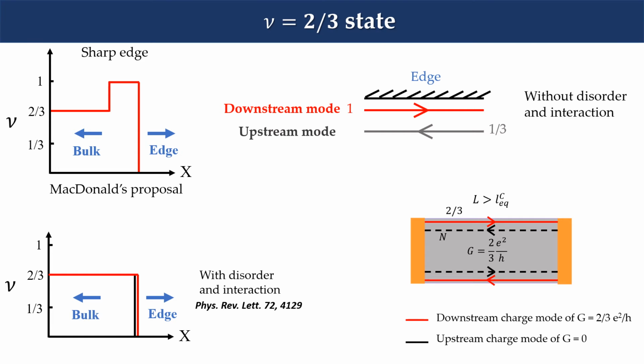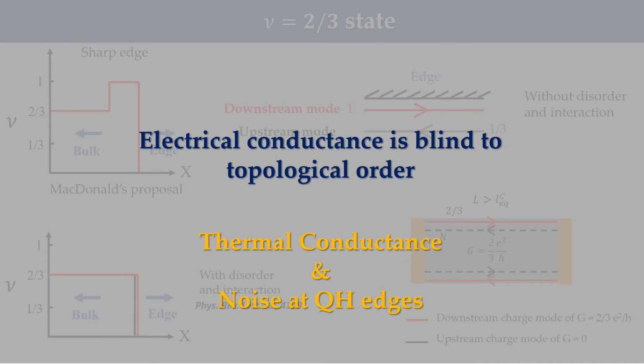So we have a downstream mode of conductance 2/3 e²/h and a neutral upstream mode. Now this neutral mode is mysterious. One can claim that we have only a downstream mode of conductance 2/3 e²/h and no neutral mode. So electrical conductance is blind to the exact edge structure of the quantum Hall state. To answer this, we have two methods to figure it out. One is thermal conductance and another is noise measurement at the edge.